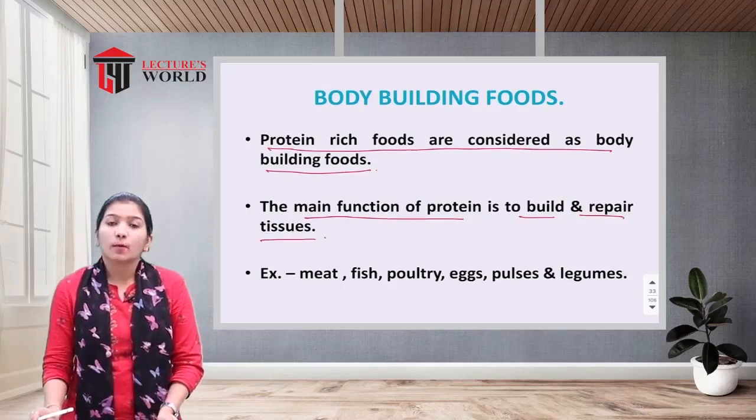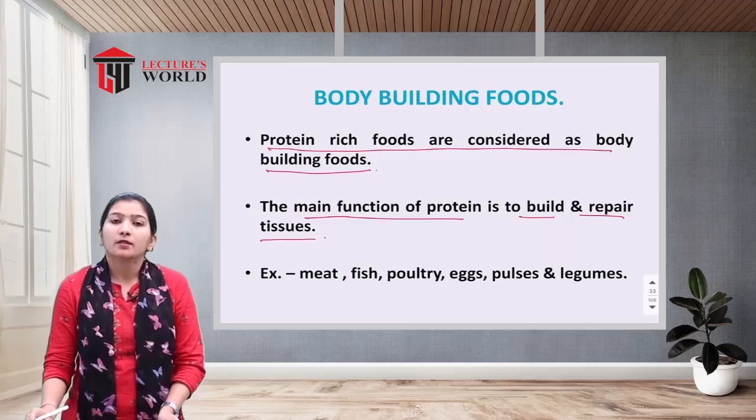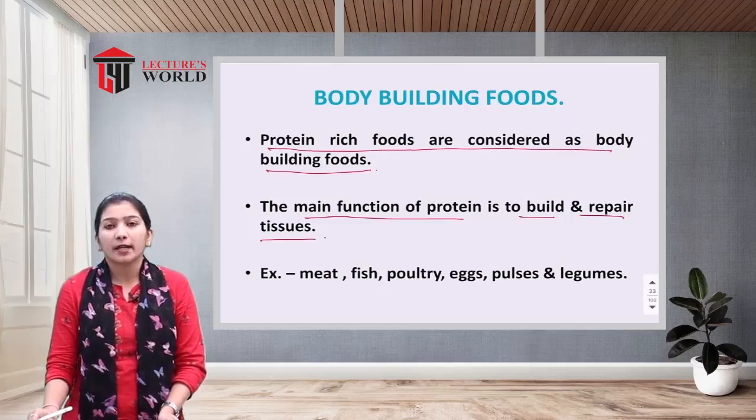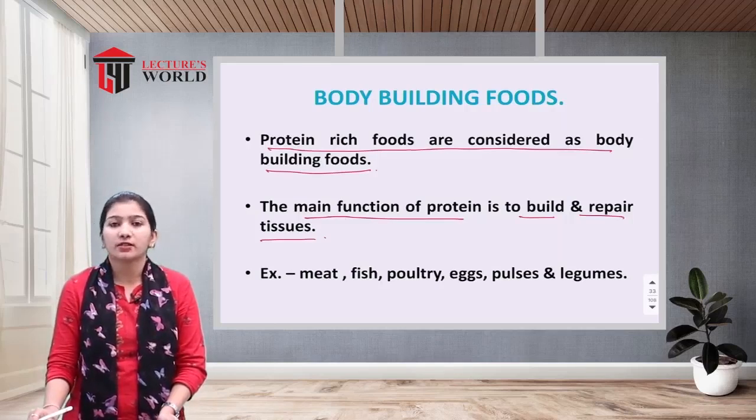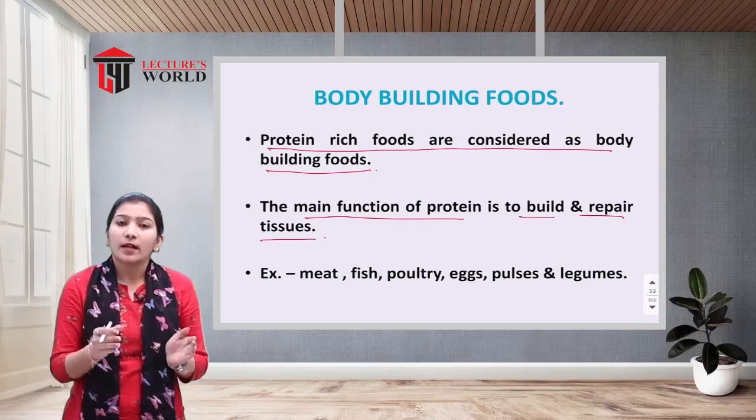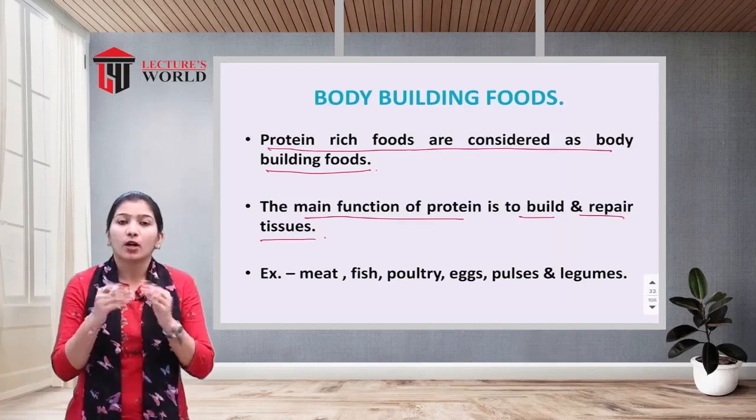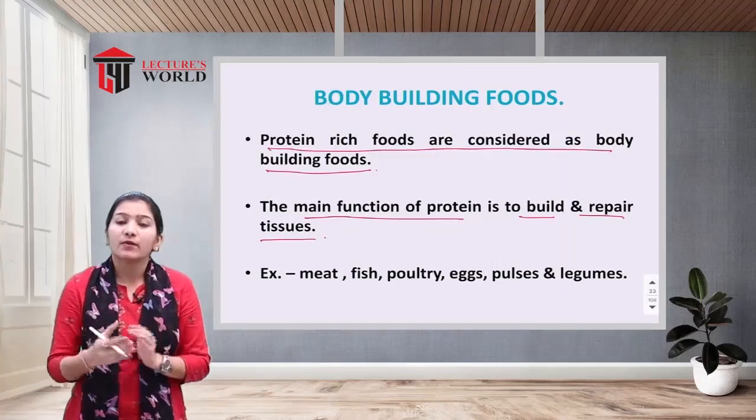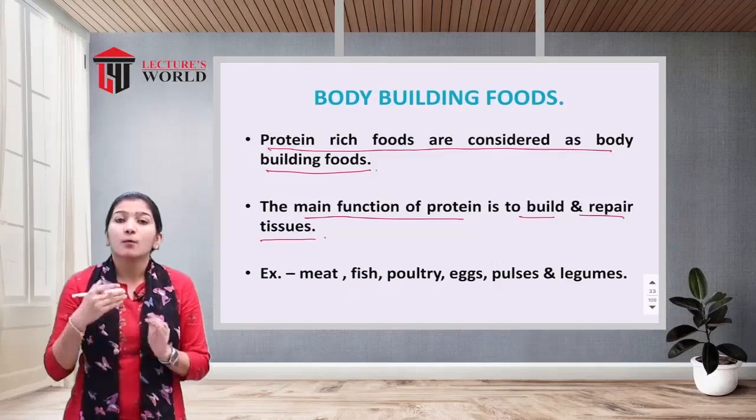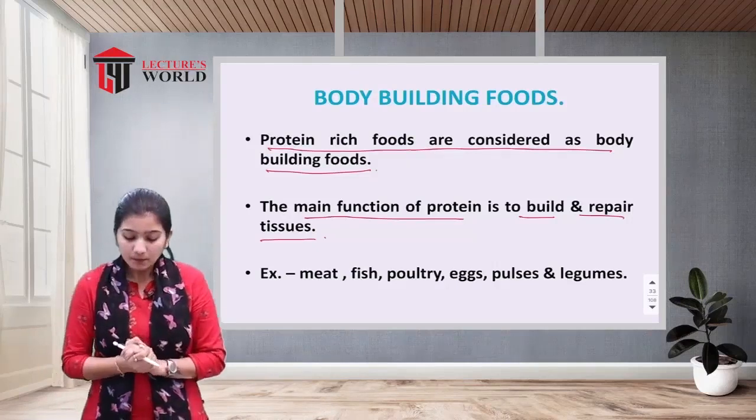Whenever you are eating protein rich food, what happens? The digestion and absorption of protein take place in your stomach and small intestine. Protein is broken down into amino acids, and amino acids are the building blocks of your cells, your tissue and your muscles. So amino acids are building blocks of our body. That's why we say that protein is body building food.